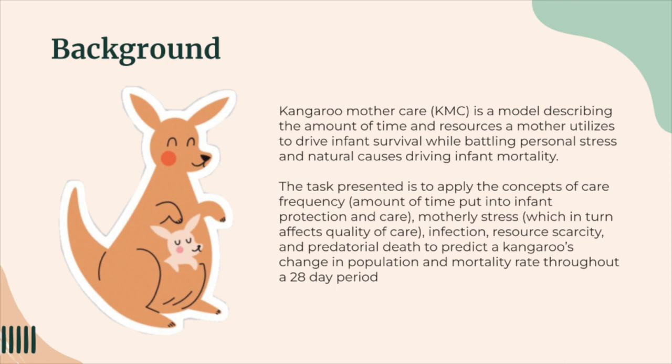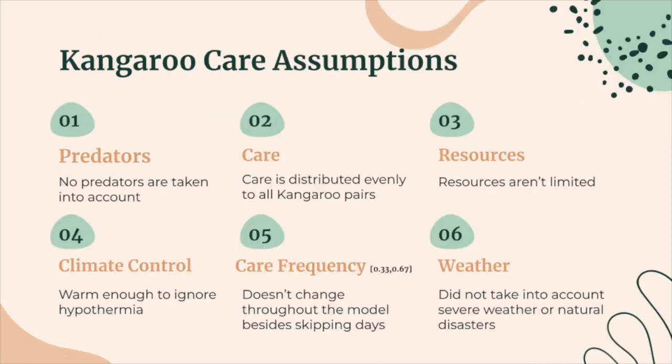These three nursing terms depend heavily on the mother's utilization of her own resources, stress, and time to drive infant survival, while battling outside natural issues such as infection, predatorial death, and resource scarcity that drive infant mortality. However, we're able to assume that predators and limited resources aren't a threat, allowing us to simplify our model to be based upon motherly care and infection.